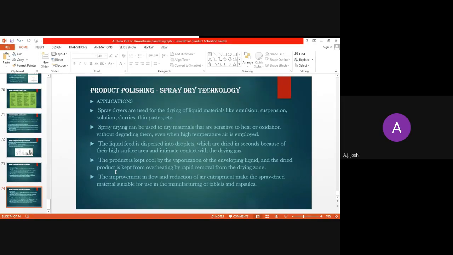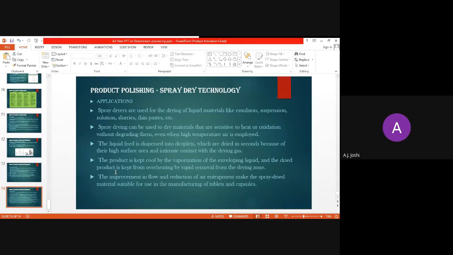So in case of lyophilizer, the solid material is directly sublimated to the vapor form. It is not transformed to the liquid stage. So the products or the materials which are sensitive to the heat or to oxidation, or even which are sensitive to the high temperature air that is employed, such products can be dried by the spray drying method.